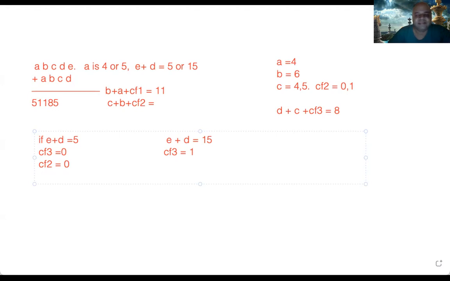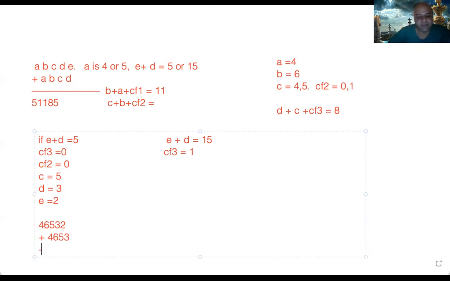And if CF2 is 0, that means C is equal to 5. Correct? Yes, sir. And C is equal to 5. That means D has to be 3 because 3 plus 5 is 8. And if D is 3, then E has to be 2. So E is equal to 2. We will just write one possibility here. This is not the final one. We'll just say A is equal to 4, B is equal to 6, C is equal to 5, D is equal to 3, and E is equal to 2. This is one possibility. We'll just check whether we get the number. He is eliminating the last digit, we said. So that is why it is 4653.